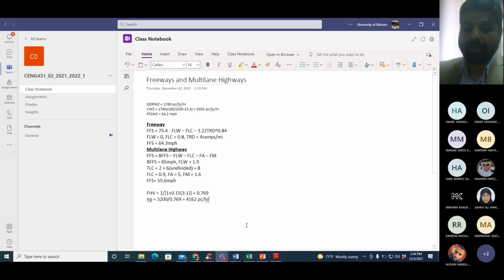Another way of doing it is by using the EHV directly. You can use the EHV directly. And how to use it? We will multiply it with the number of heavy vehicles we have in the mix. So the volume of heavy vehicles is 3200 times 0.15, right? 15% are heavy vehicles. So how much is it? Out of 3,200, what is the volume for heavy vehicles?